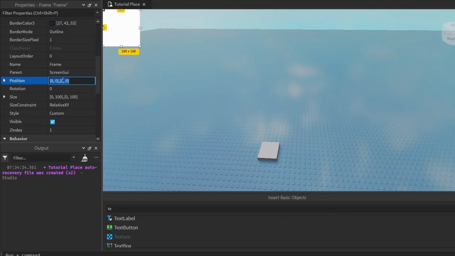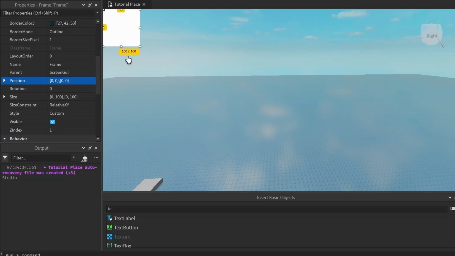And for the y-axis, it works the same way. You can do like 0.25. And then you can also move it a certain amount of pixels. Maybe you could even do like -10 pixels and it'll go back up 10 pixels. Yeah, you can combine all four of them. Let's move it back to 0 on every axis.